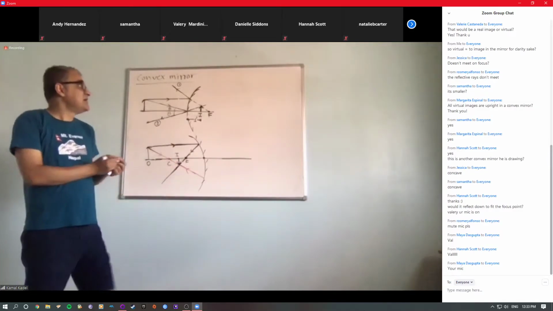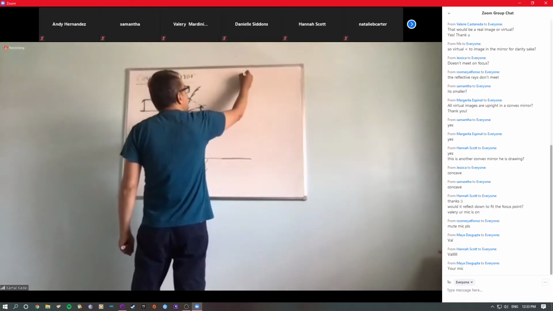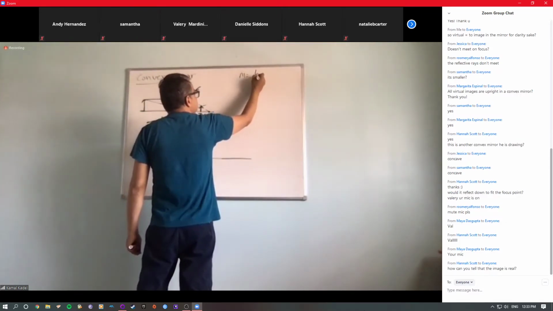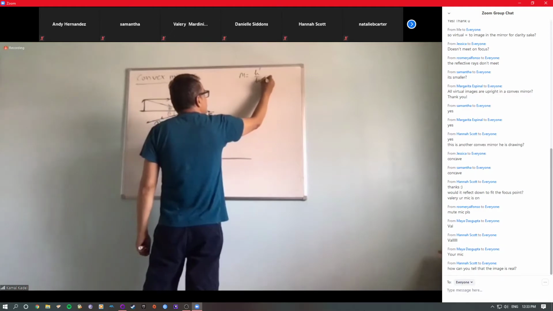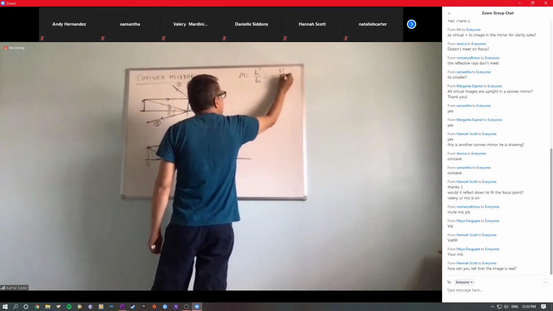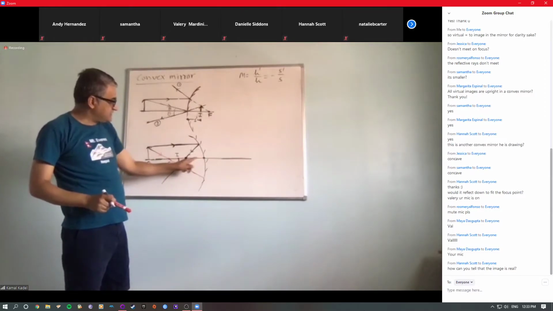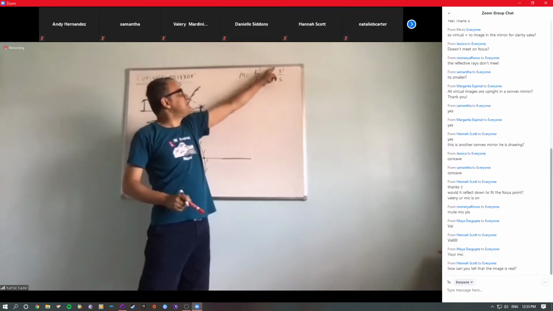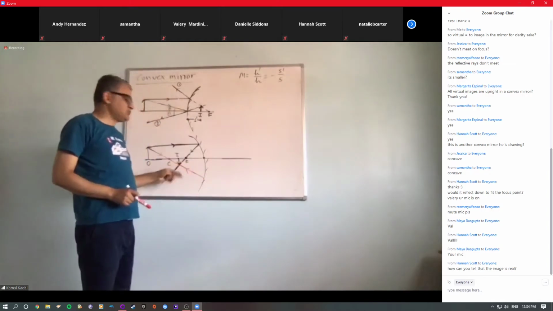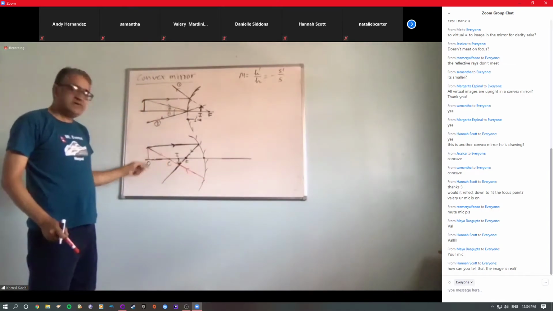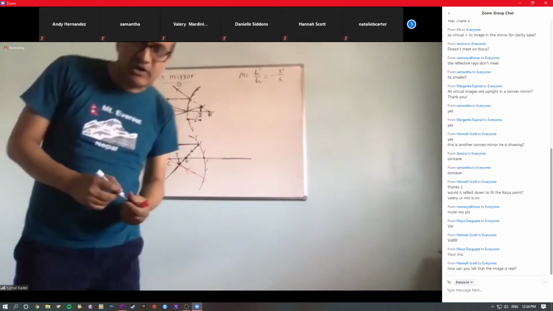You can see that. The magnification equation would be H prime over H equals S prime over S. If you see here, from here to there is S, from here to there is S prime. Obviously, S prime is smaller than S, so the magnification would be smaller than 1. So the image would be smaller than the object, right? You understand this part.